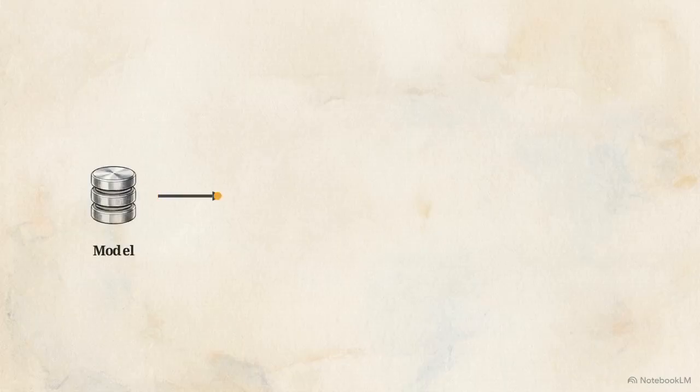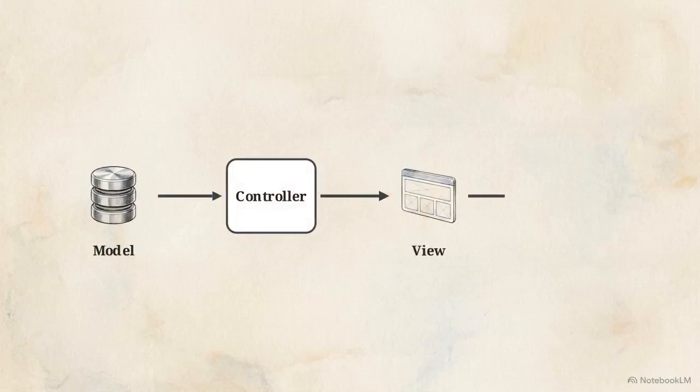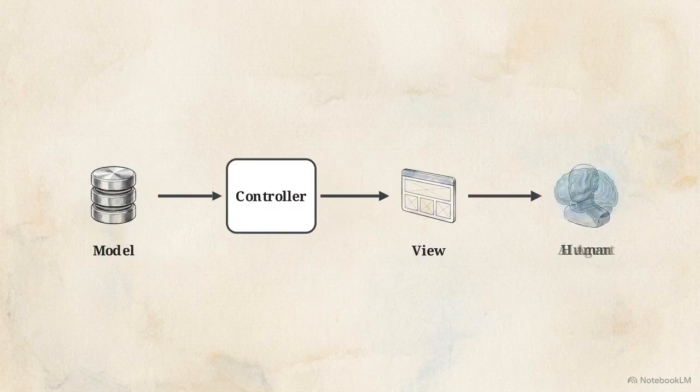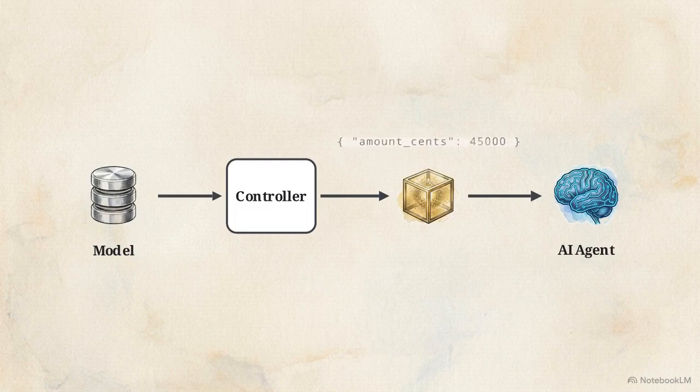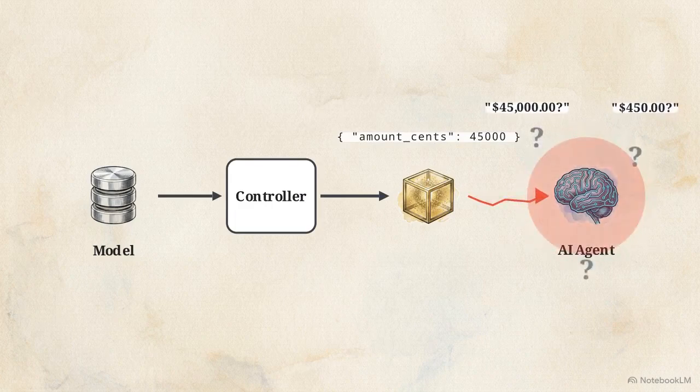MVC architecture moves data from a database through a controller, rendering a web page for humans. If an AI intercepts the pipeline, the interface drops away, leaving raw JSON like amount cents 45,000. Logic breaks down. Dollars or cents? What is the correct next billing step?